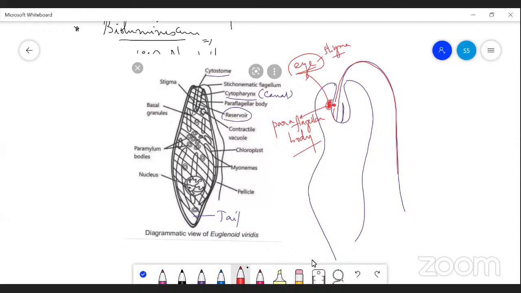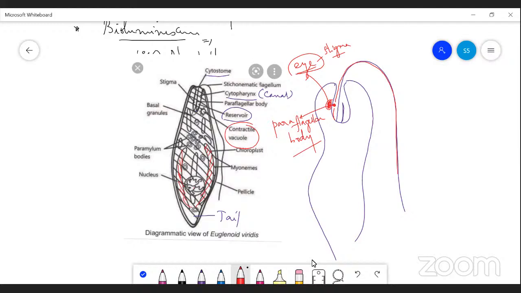In addition to that, what are the animal characters? A contractile vacuole is present. What is the function of this contractile vacuole? It is responsible for excretion. A nucleus is present. Then, what are the plant characters? Chloroplast is present.